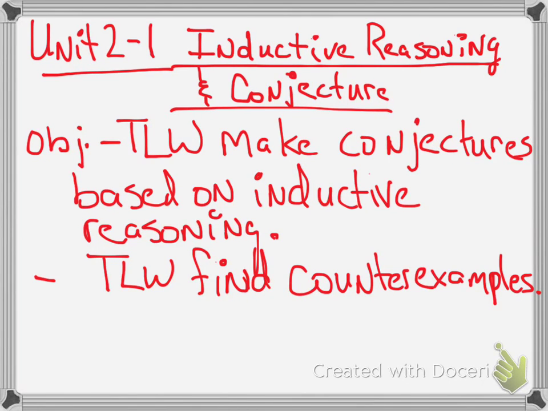Unit 2. Here we go. Now we're going to do inductive reasoning and conjecture. So now we're starting where you have to explain. You have to understand. You have to be able to justify. Prove it, prove it, prove it type of thing. All right, so we're going to start off with making conjectures based on inductive reasoning, and we're going to find counterexamples. In other words, this is the reasoning why you need to show that you can prove things. We'll get to the proofing later.